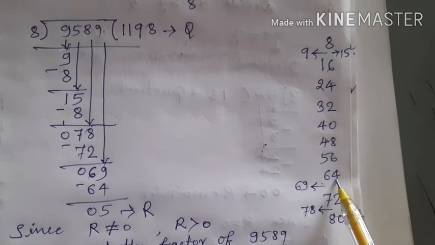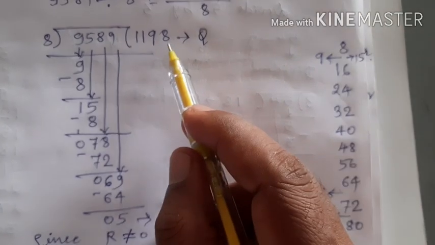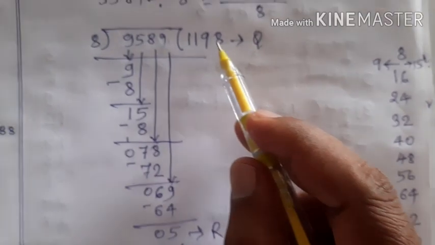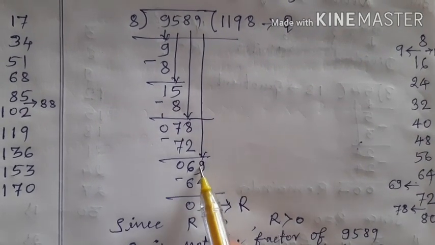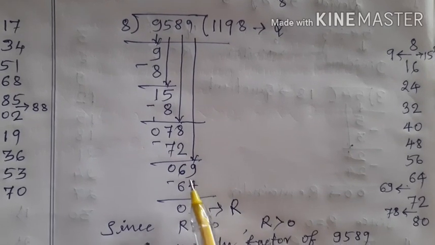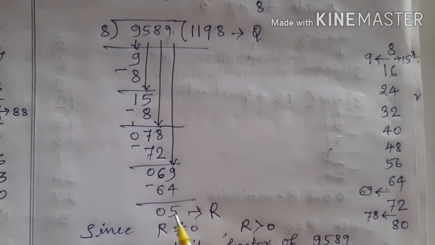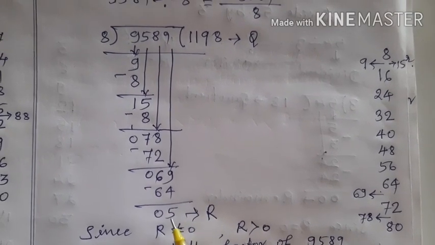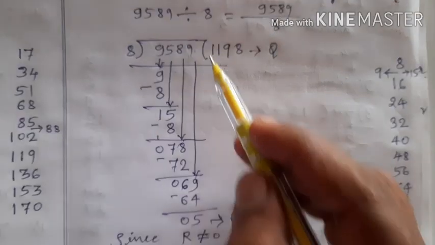Then, how many 8s are 64? 8 8s are 64. That is why I put 8 here. 8 8s are 64. 9 minus 4 is 5 and 6 minus 6 is 0. What is the remainder? 5. Did the remainder become 0? No. Then is there any digit to take down?